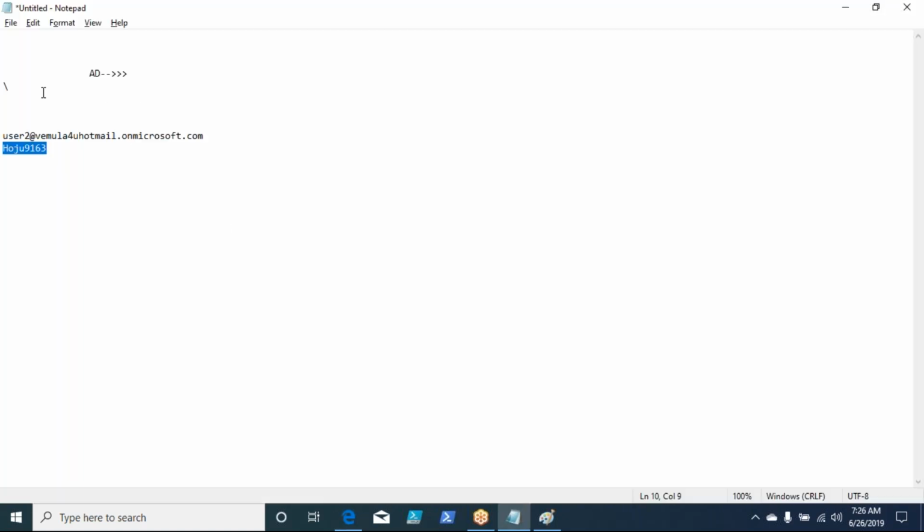Now, let us say that all this is good. You can create user IDs and give passwords. But my organization wants its own domain to be added here. I don't want this Vemula for you Hotmail something, which is very odd. It's not good that all the user IDs you create will have this. I want to use my own organization name rather than this default directory, or default domain name, that I get.